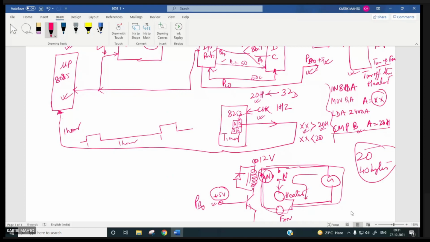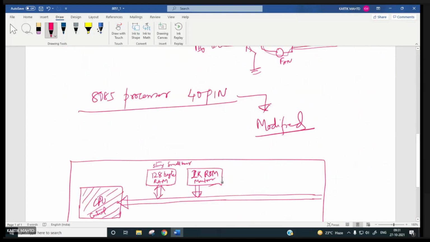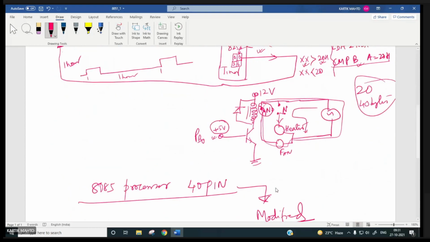But here the microcontroller instructions are also modified so that instructions are more control oriented.